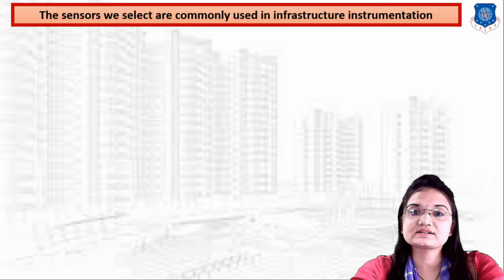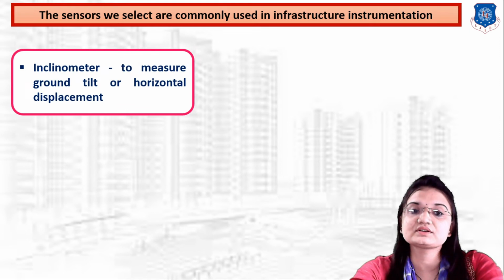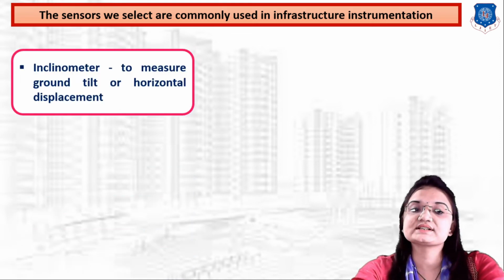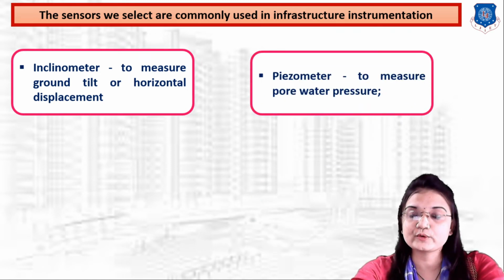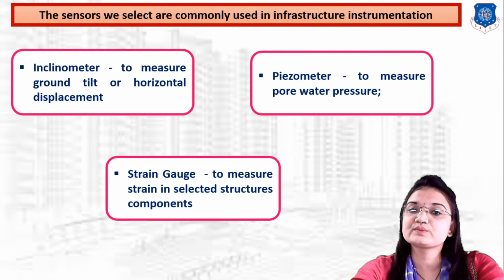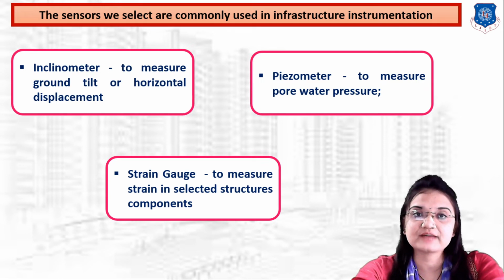Now let us understand the sensors commonly used in infrastructure instrumentation. First is the inclinometer, to measure ground tilt and horizontal displacement. Second is the piezometer, to measure pore water pressure, and third is the strain gauge, to measure strain in selected structural components. We have studied the working principle and types of these sensors in our previous lecture. In this lecture we will learn which sensor model of inclinometer, piezometer and strain gauge is useful, and what the accuracy of these sensors is.